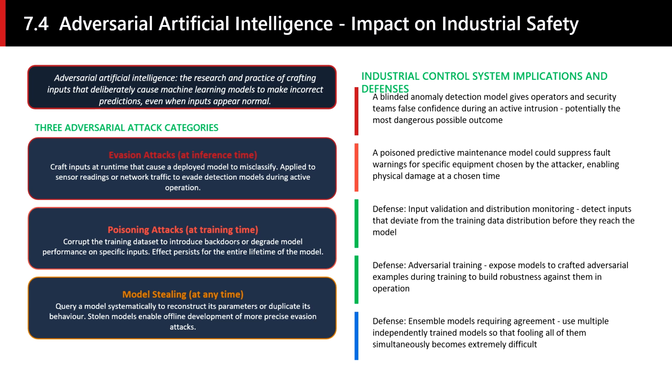The three defenses shown represent current best practice. Input distribution monitoring detects whether data being fed to a model looks like it came from the training distribution. Adversarial training explicitly includes adversarial examples in training to build robustness. Ensemble models require agreement between independently trained models, making simultaneous evasion of all of them much harder for an adversary.